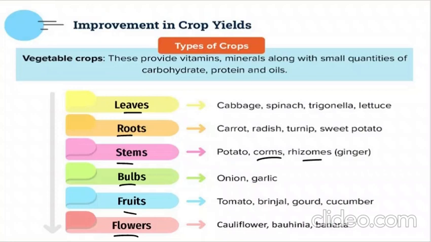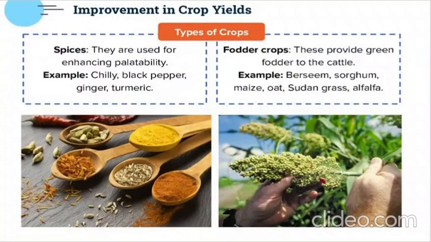Next are the bulbs, underground bulbs, that are onion and garlic. Then fruits: tomato, brinjal, bottle gourd, bitter gourd, cucumber. All of these are the fruits of the flower. Correct? These are the fruits. Then the flowers: cauliflower, begonia, banana. All of these are the flowers. So these vegetable crops mainly provide us vitamins and minerals, and a little bit of carbohydrates and proteins also.